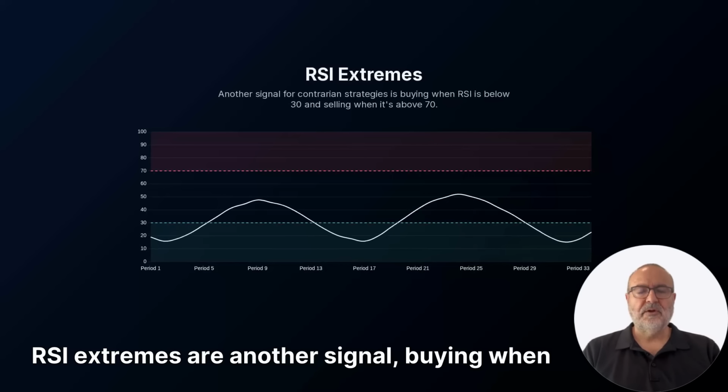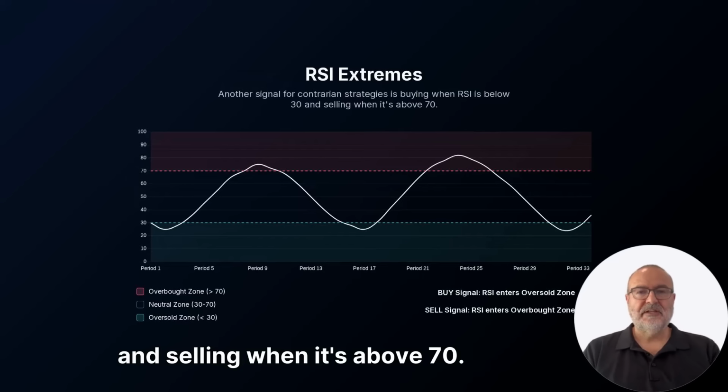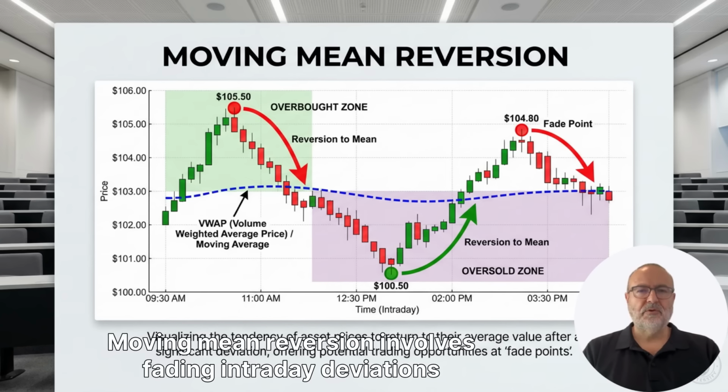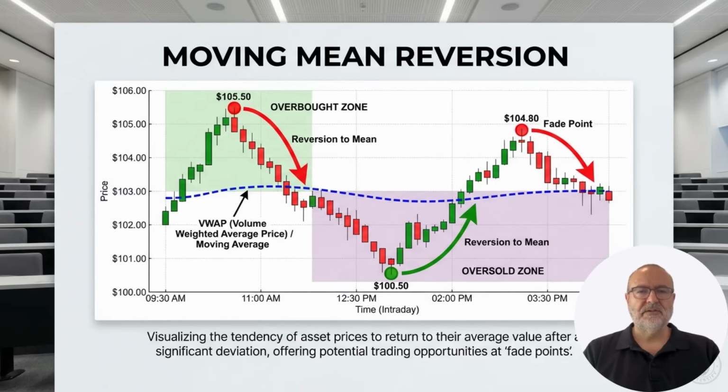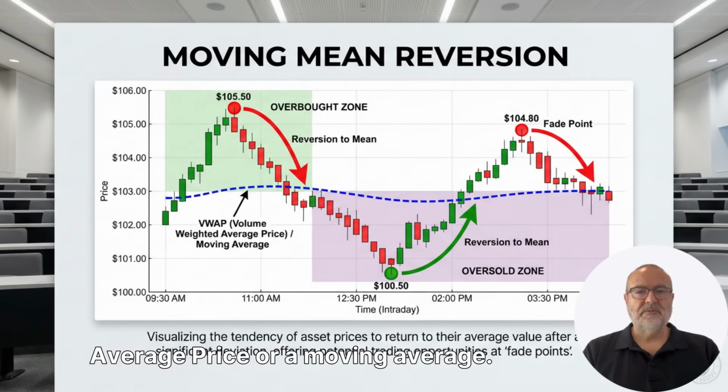RSI extremes are another signal, buying when RSI is below 30 in non-trending regimes and selling when it's above 70. Moving mean reversion involves fading intraday deviations that snap back towards the volume-weighted average price or a moving average.